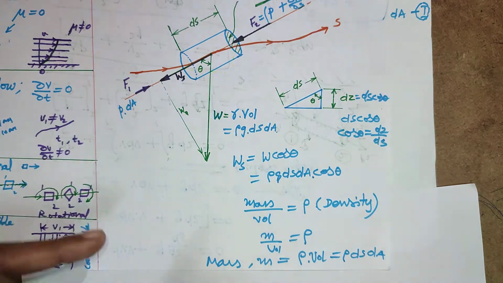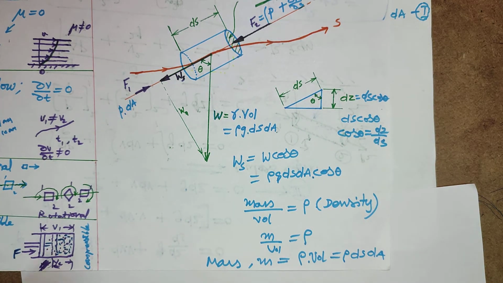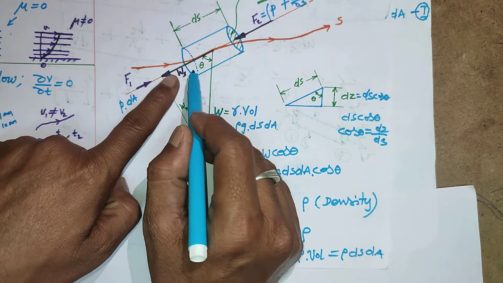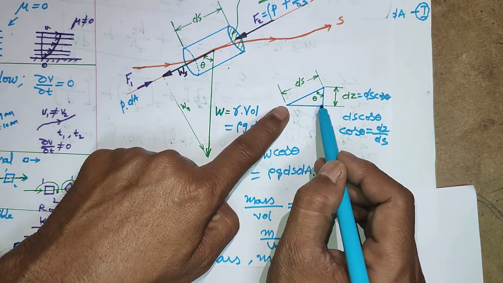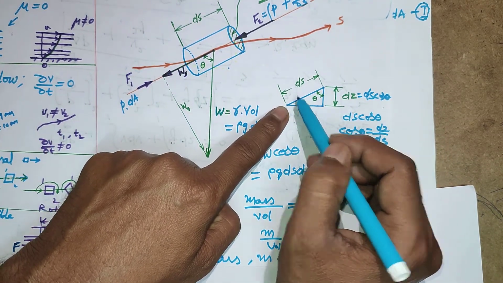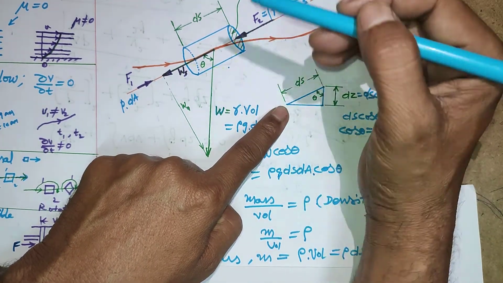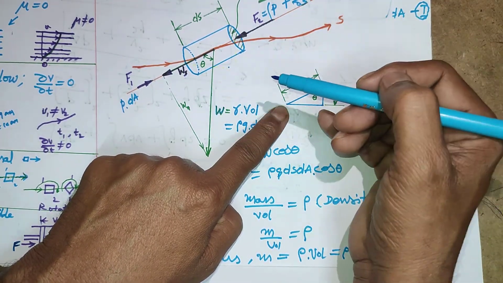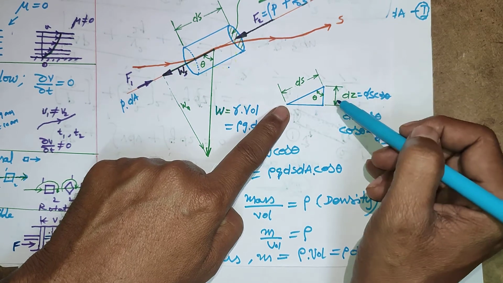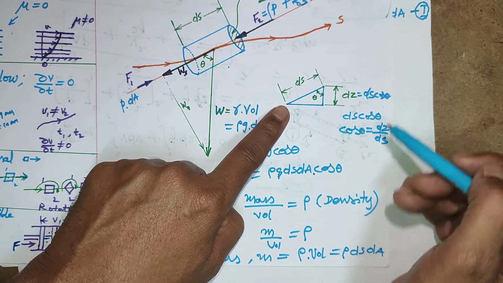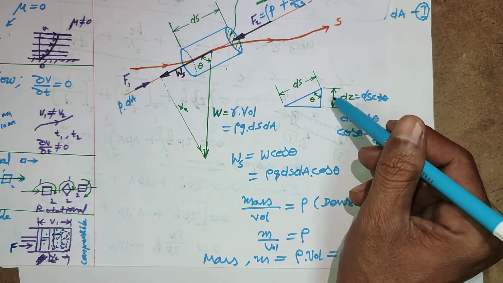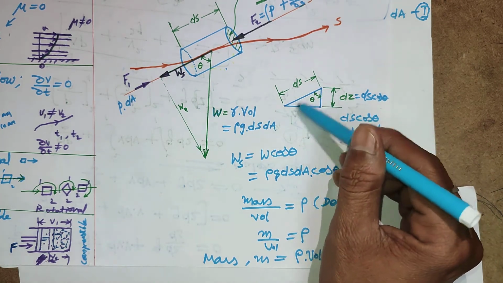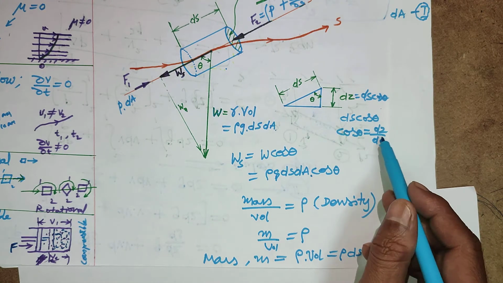Same line is here. Here this is ds, the length, and the height from here to here is a certain height, dz. So dz is ds cos theta, or cos theta is equivalent to dz by ds.